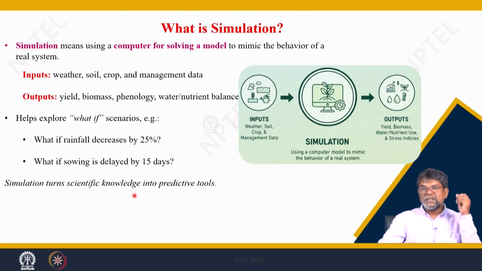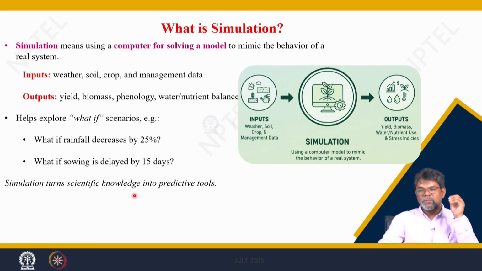So, what is simulation? Simulation means using a computer to solve a model to mimic the real system behavior. So, what we discussed earlier: in the real system, if you apply fertilizer at a specified zone in case of rice, particularly the reduced layer, the yield will increase, loss of fertilizer will be less, that means the efficiency of the fertilizer will be maximum with application at the proper zone. That is the real system, and the simulation uses computer software that solves a model to mimic the real system behavior.